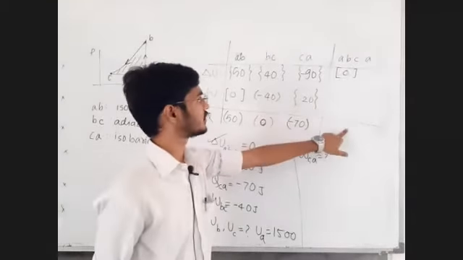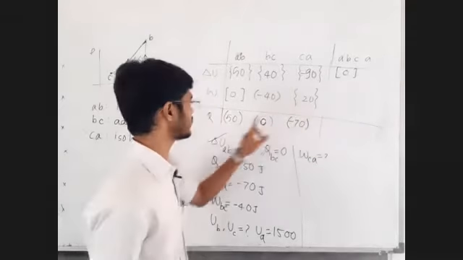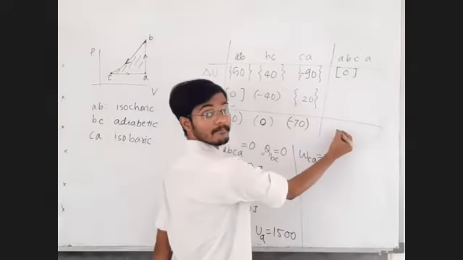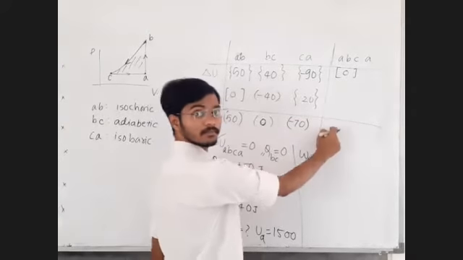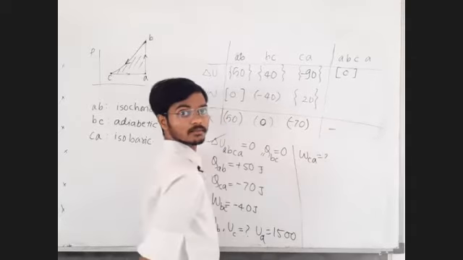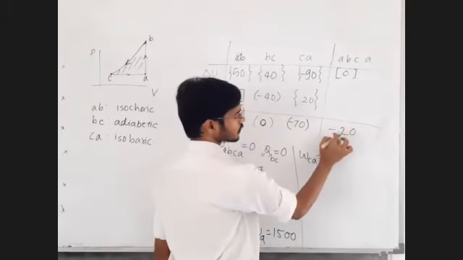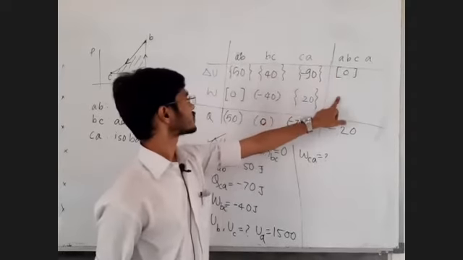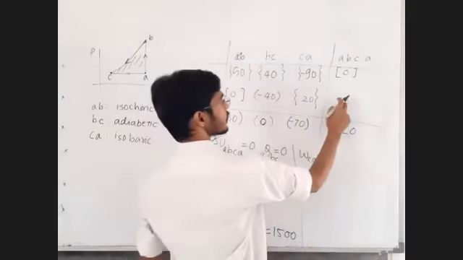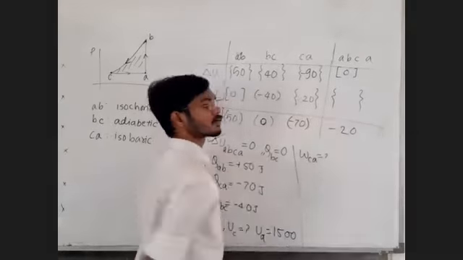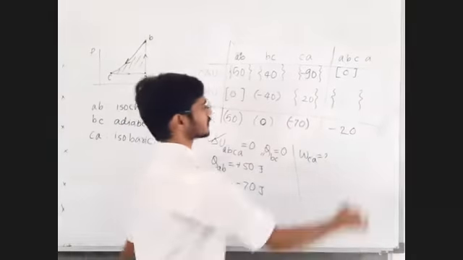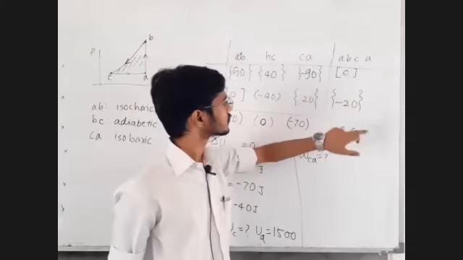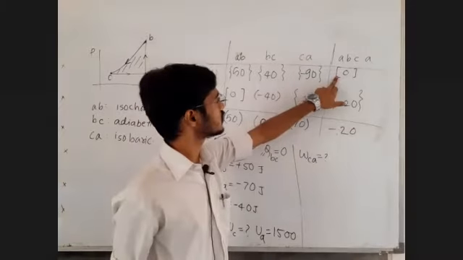Overall heat in the system, ABCA, overall heat of the cycle, this plus this, okay, this delta U of cycle plus W of cycle equal to minus 20. Okay, so in the entire process delta U is 0.